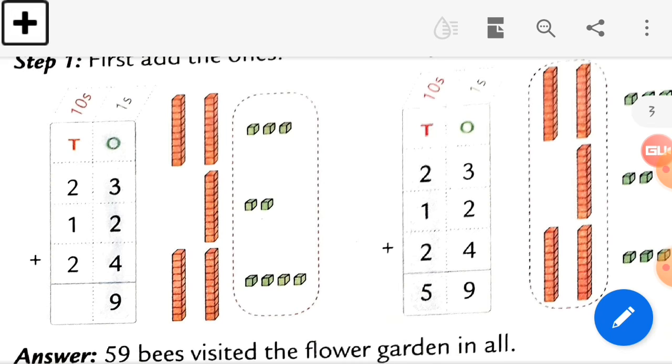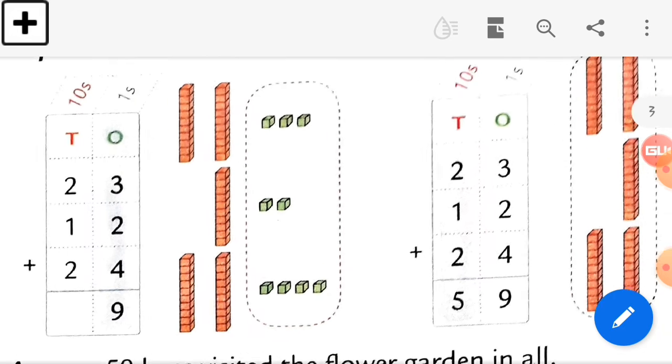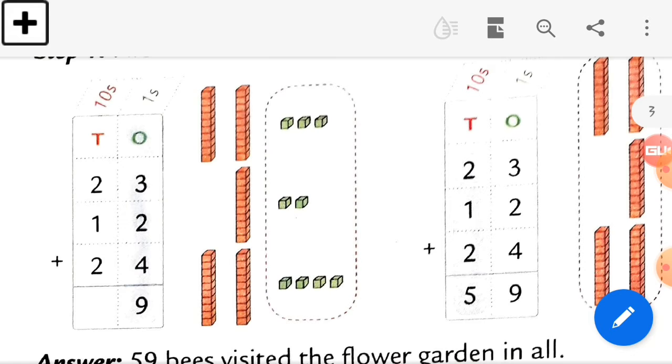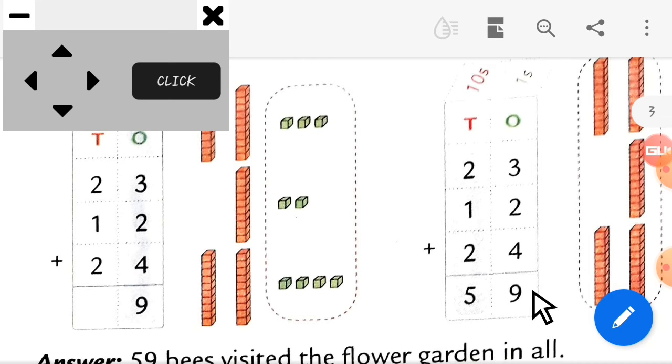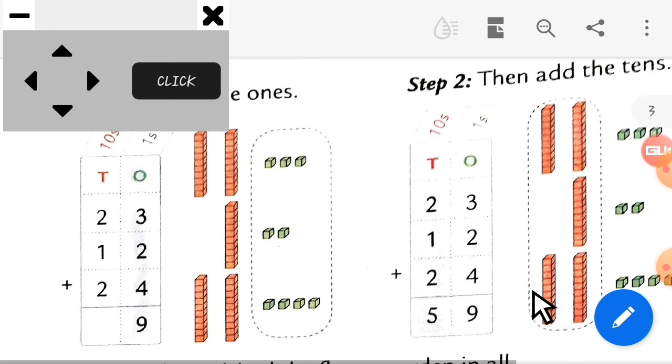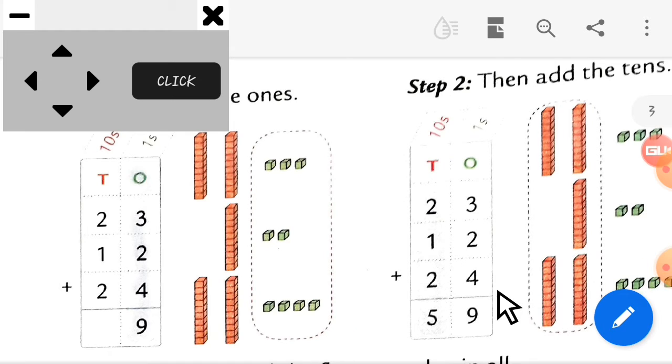See, here is 3, 2 and 4 in the ones column. You can see here 3, 2 and 4. So, what is the total of it? What is the answer? Yes, 9. And you can see in the next column, there is 2 plus 1 plus 2, in the tens column, right? See, my arrow is there. 2 plus 1 plus 2 is equal to 5.